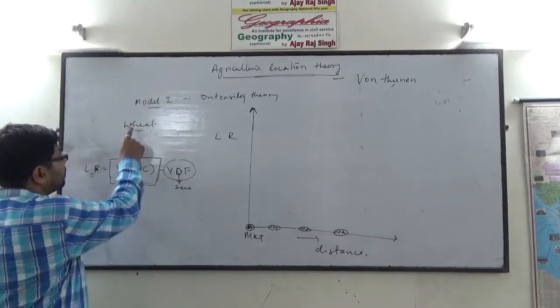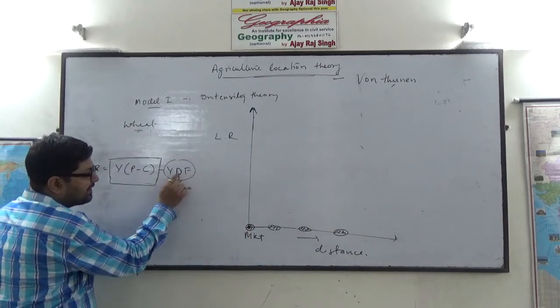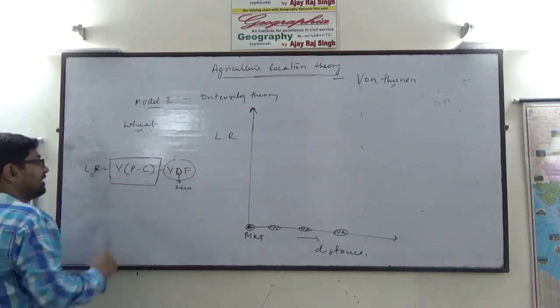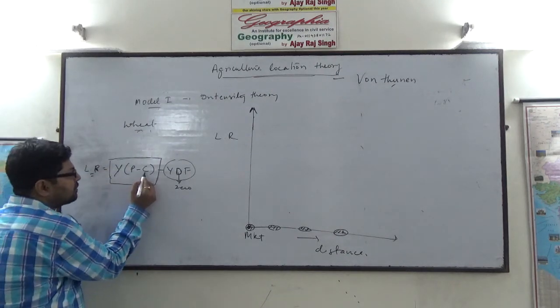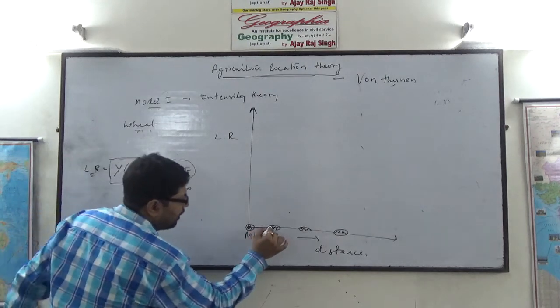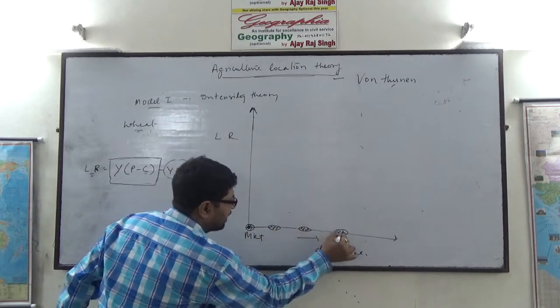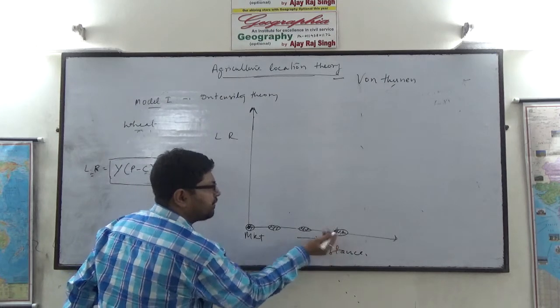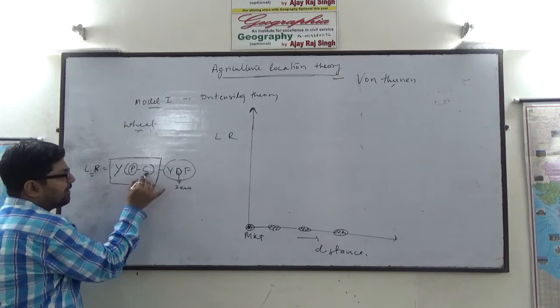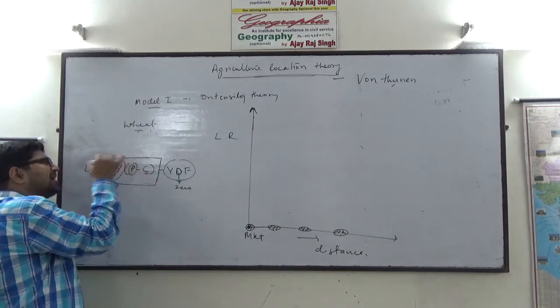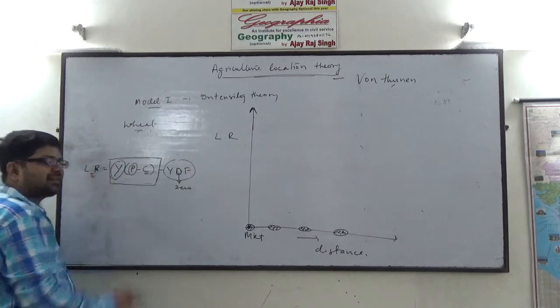Why? Because close to the market, this factor is 0, distance is 0. If yield is more, then the locational rent will be more, because the cost of production, whether you are growing wheat here or here or here, will be the same. Basically, this will remain constant. The more the yield, the more will be the locational rent.